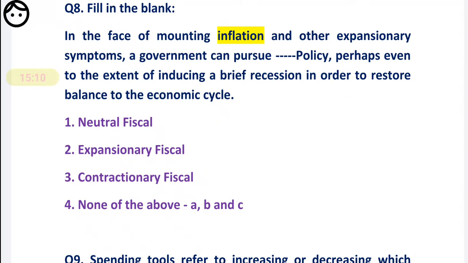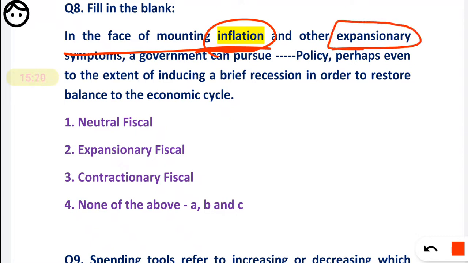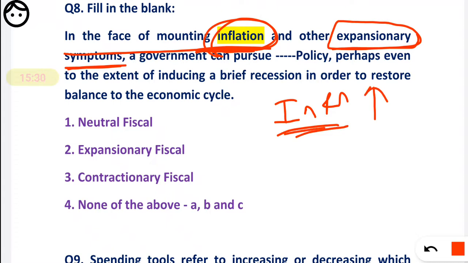Now come to the question. What they are saying is, in the face of mounting inflation, that means inflation is at the peak, and other symptoms are expansionary symptoms. Remember here the word inflation. Here the inflation is at a peak. So which policy should the government pursue?